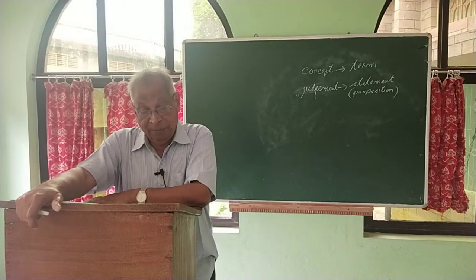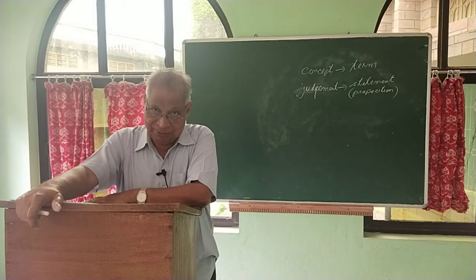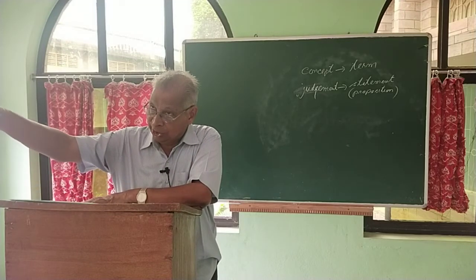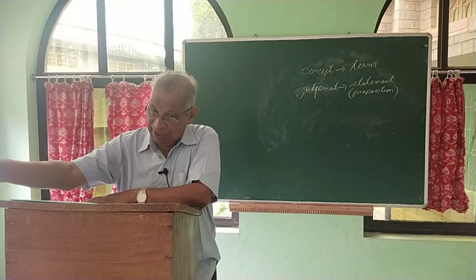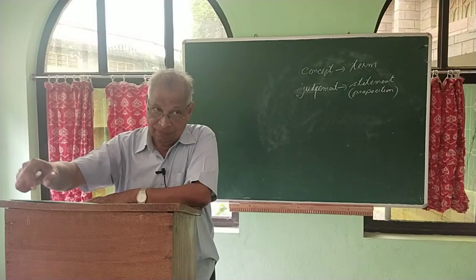Somebody, I put it because it can be about a person as well. So and so is tall. That means I am speaking about somebody, something.